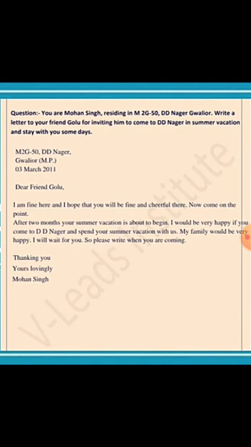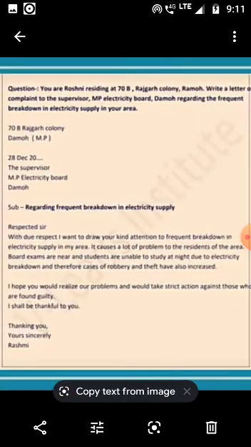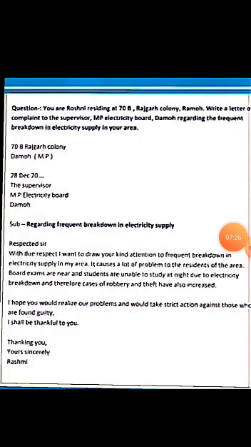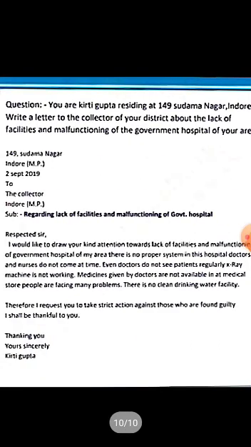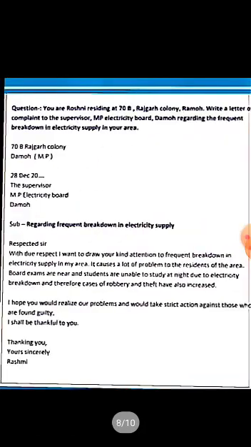Same I am showing you here: if you are going to invite your friend on summer vacation, you can take screenshots of these letters. And then, yes students, this one is regarding frequent breakdown in electric supply. In this way you can also take a screenshot of this picture. Another one is regarding ban on the use of loudspeaker, and then one regarding lack of facilities and malfunctioning of government hospitals. These are some samples for making your concept more clear. You can take help from these samples.